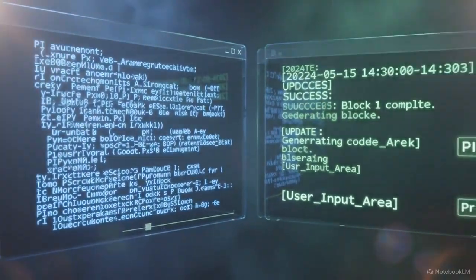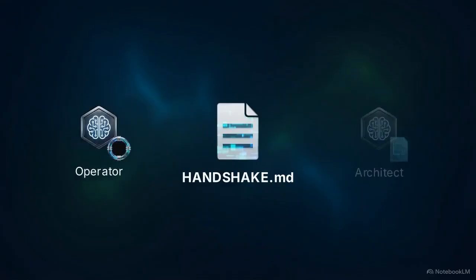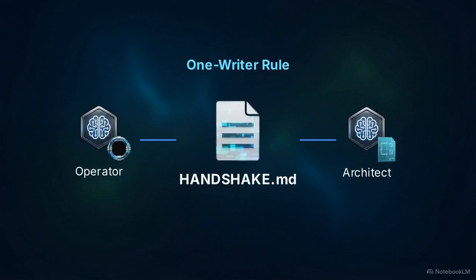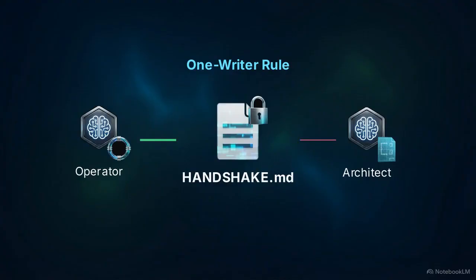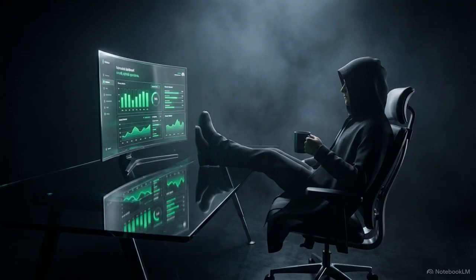The Agent Handshake Protocol creates a central file where agents coordinate directly. Every agent has a strict role. A fast operator runs pipelines, while a capable architect plans refactors. Conflict is avoided through a one-writer rule. Agents lock files during edits, mirroring logs to proceed. These file-based rules create an environment where agents can work on the same repository simultaneously. The coordination overhead for the human owner drops to near zero because the agents are managing their own boundaries.